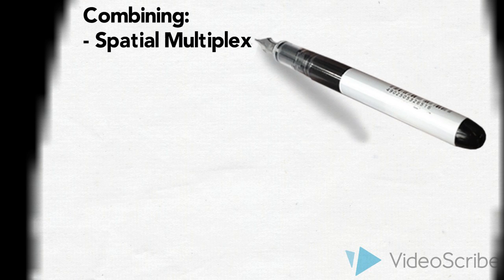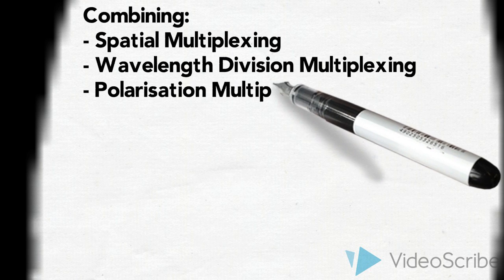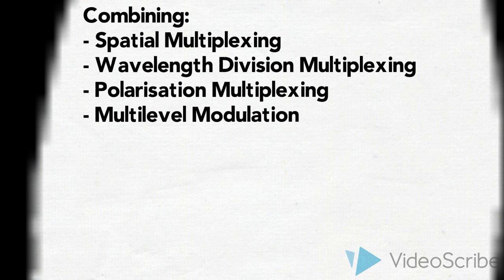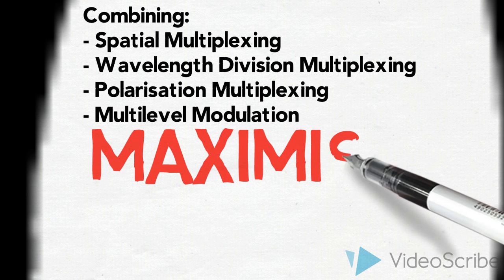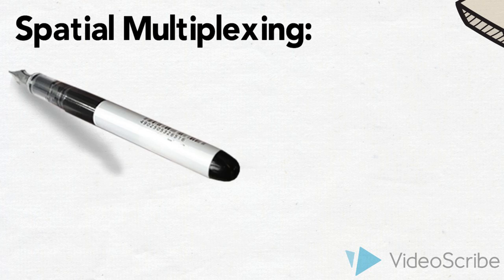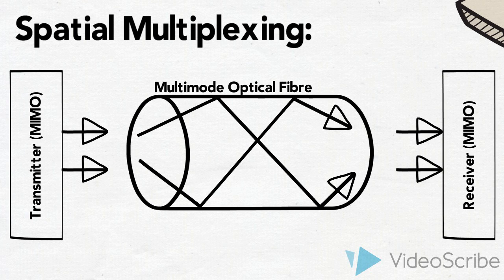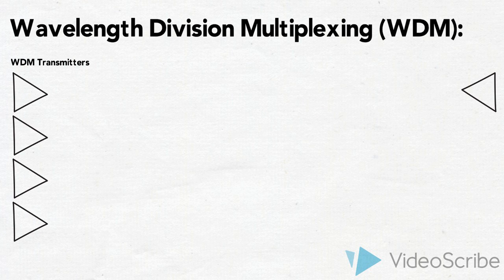Current research is combining 4 types of multiplexing: spatial multiplexing, wavelength division multiplexing, polarization multiplexing, and multi-level modulation. Combining all these techniques will allow us to transmit more data in a single physical fiber. Spatial multiplexing refers to sending multiple light signals down the same fiber in slightly different positions by using a set of antennas at either end.